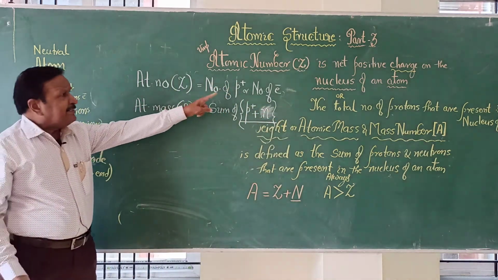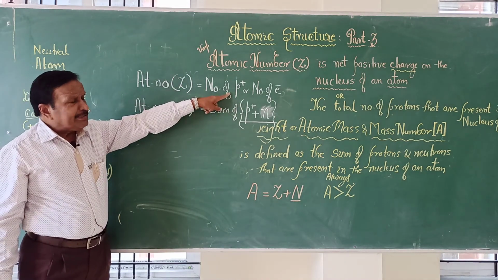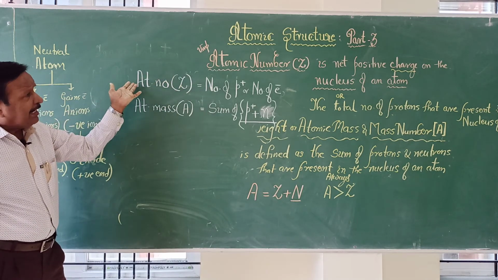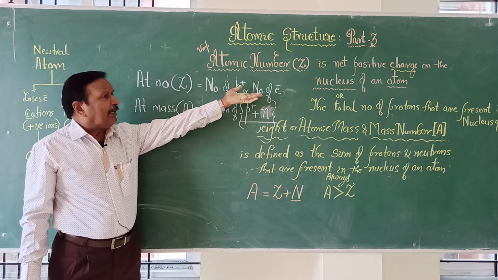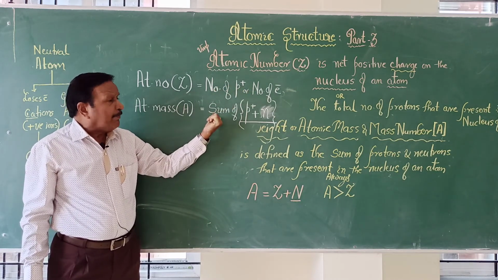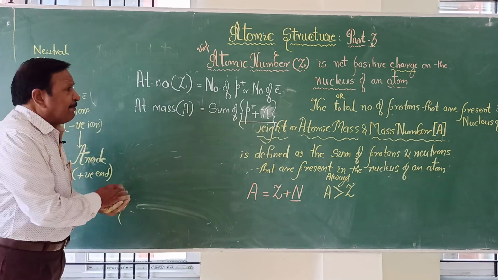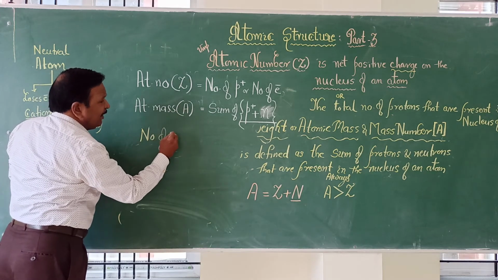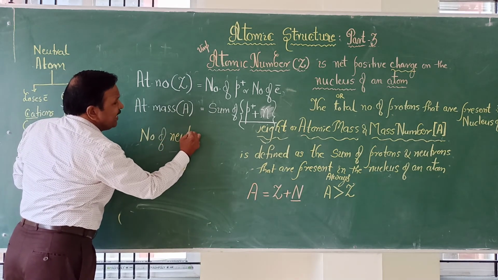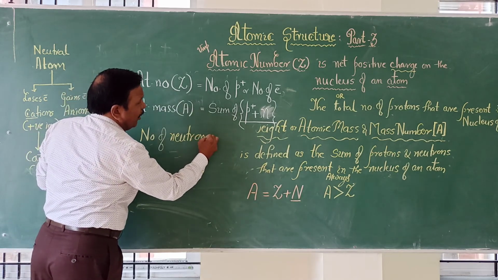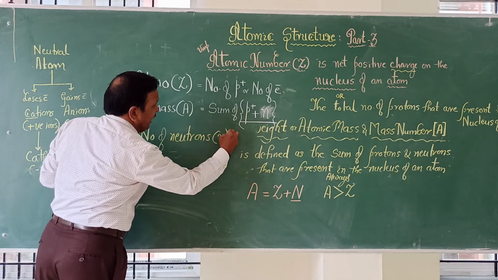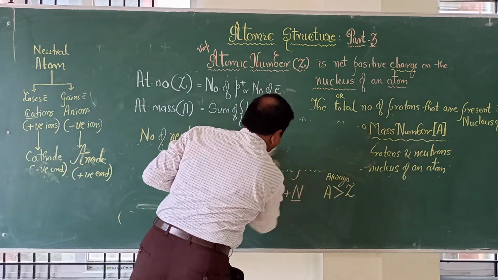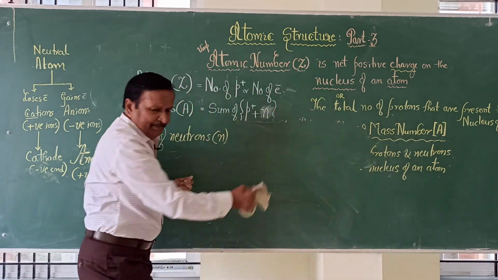So atomic number is given by protons or electrons. If atomic number is known to you, and it is a neutral atom, you can directly say the number of protons, and automatically the number of electrons is equal. Then what about the number of neutrons? A very simple relation. The number of neutrons in any neutral atom can be obtained by the difference, bigger minus smaller.